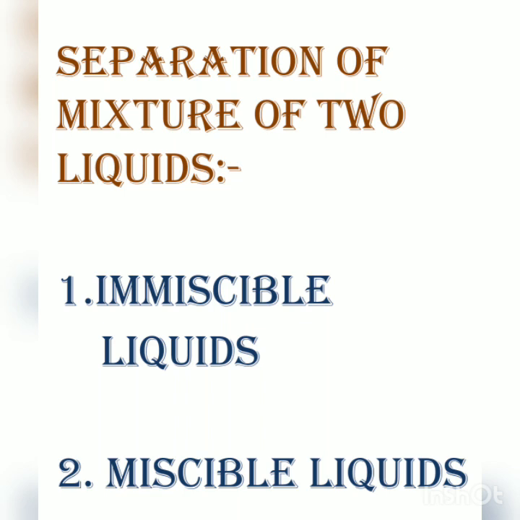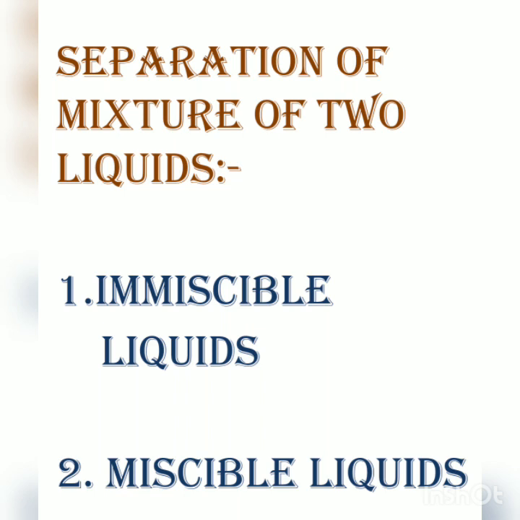Next we have separation of mixtures of two liquids. First we have immiscible liquids. Immiscible liquids are those kinds of liquids which do not mix with each other and form a separate layer. For example, the mixture of oil and water. Oil can be kerosene oil, groundnut oil, mustard oil. Second example, petrol and water. They do not mix with each other and form a separate layer, hence immiscible liquids.